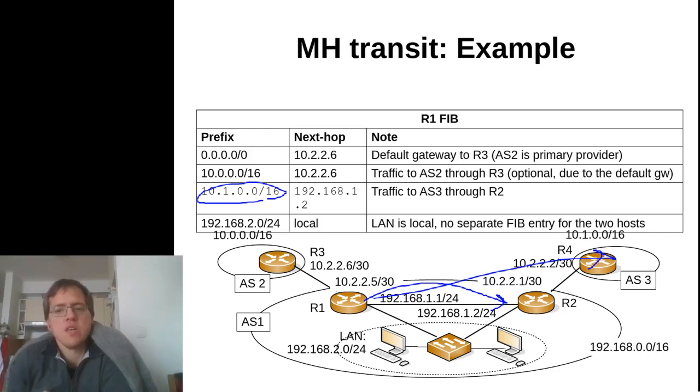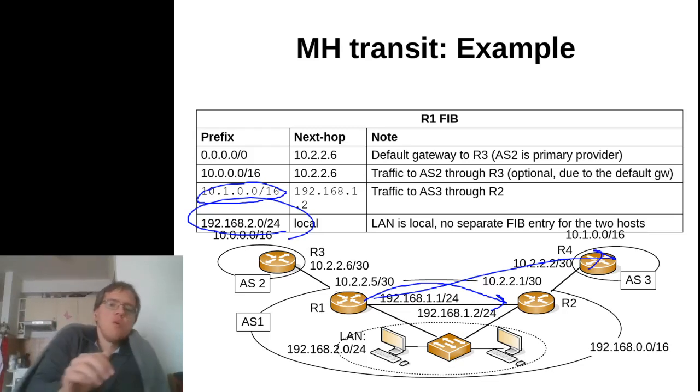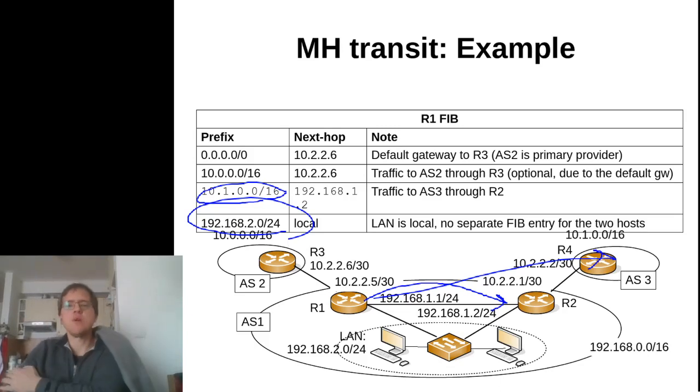We are going to delve into that a little more in a couple of lectures later. And of course, we also have a couple of internal routes in our routing table. And that's all.